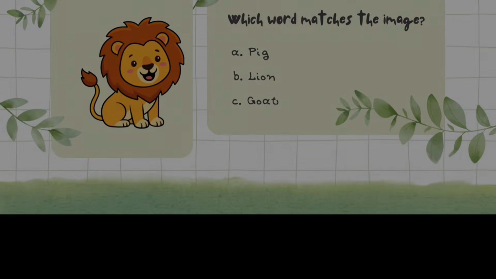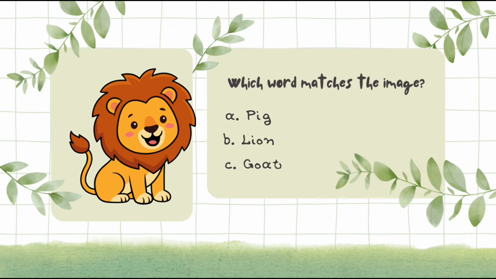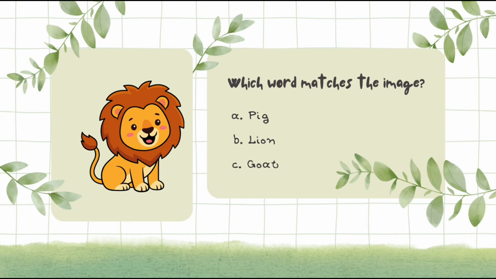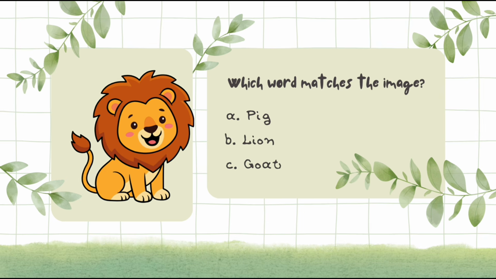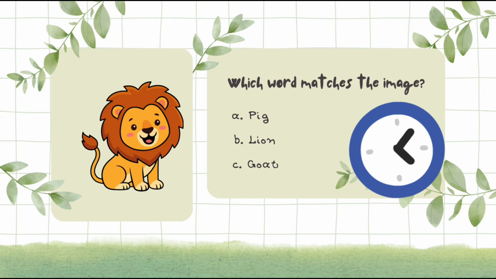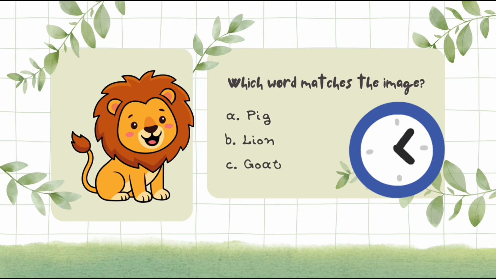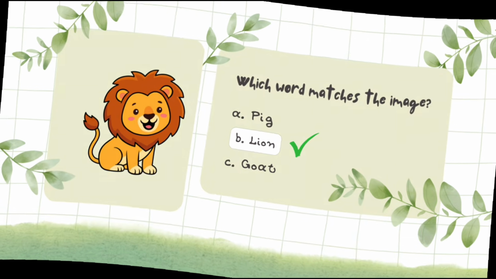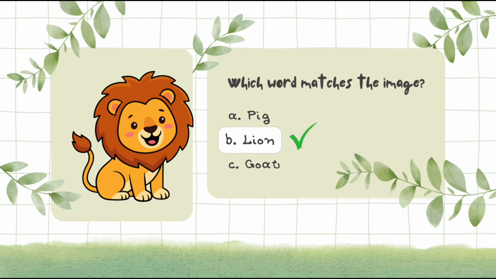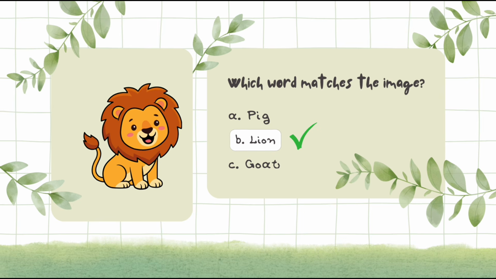Kids, which words make the image? A. Pig. B. Lion. C. Goat. Yes, kids, the image make the option B. Lion. This is a lion.